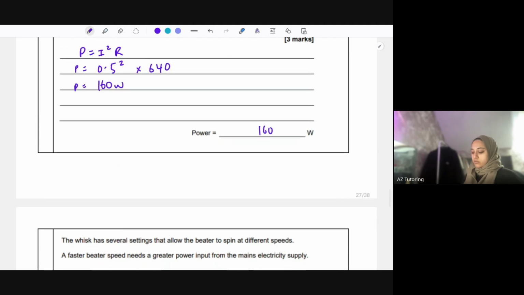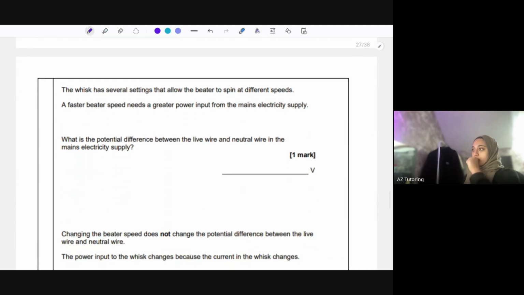Okay, so let's move on. The whisk has several settings that allow the beater to spin at different speeds. A faster beater speed needs greater power input from the mains electrical supply. What is the potential difference between the live wire and the neutral wire in the mains electric supply? You just need to memorize this, and this is just for the UK. So 230 volts.